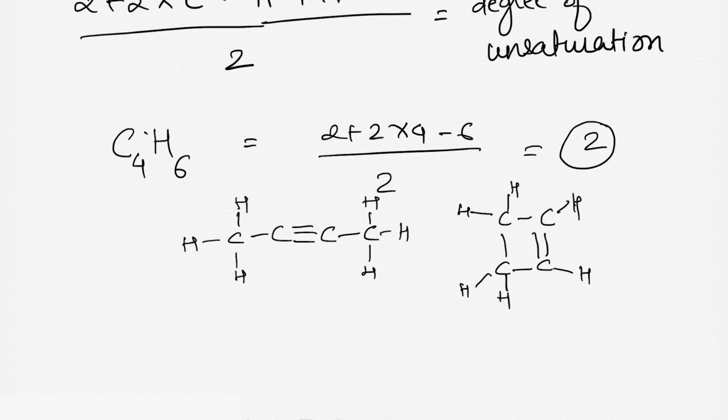So, it is useful to calculate the degree of unsaturation of any compound given an empirical formula. It might help you to first calculate the degree of unsaturation and then draw the structure for that particular molecule.